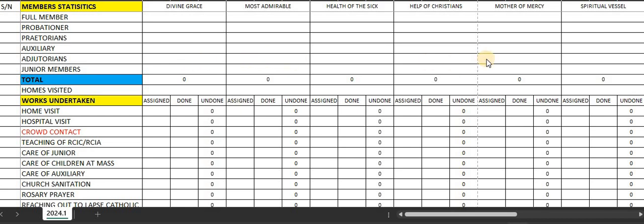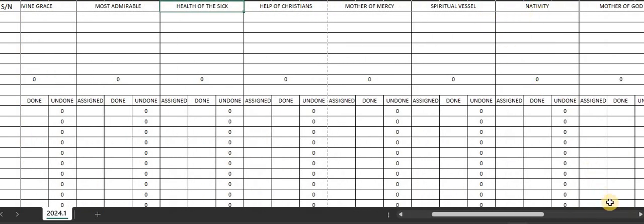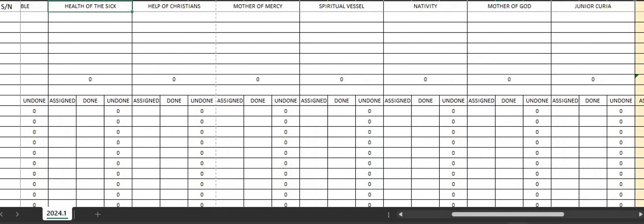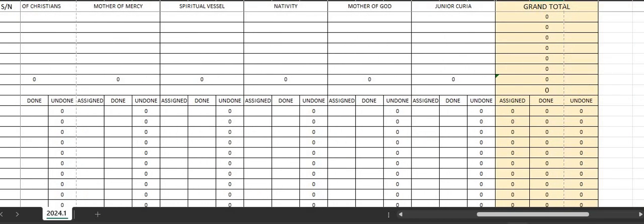and on the screen what you are seeing is the spreadsheet to actually help you to easily prepare reports using the system. So you can see that we have various procedures: divine grace, most admirable, health of the sick, help of Christians, mother of mercy. You can keep scrolling. Spiritual vessel, nativity, mother of God, junior Curia, and we have the grand tutor.